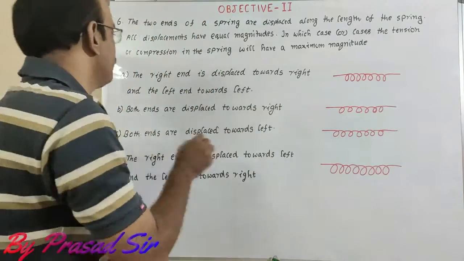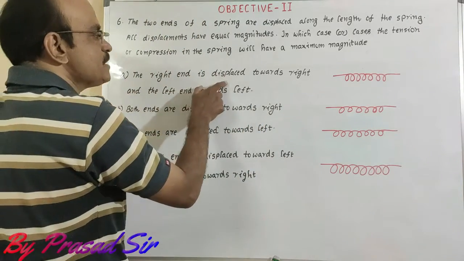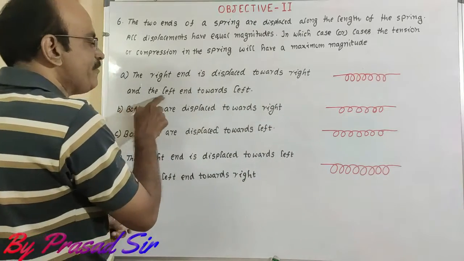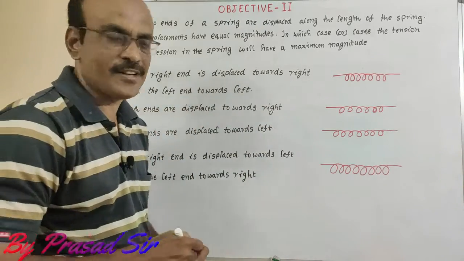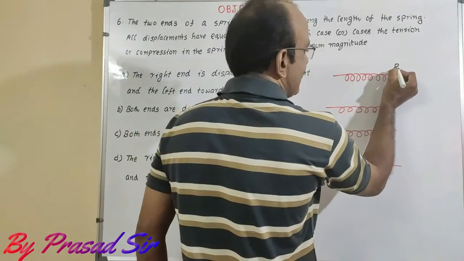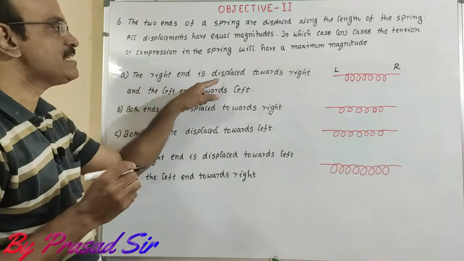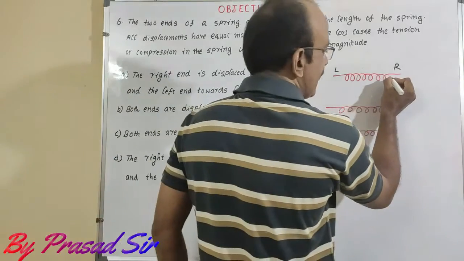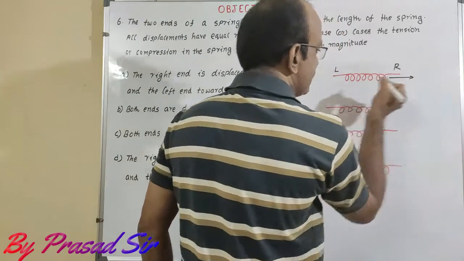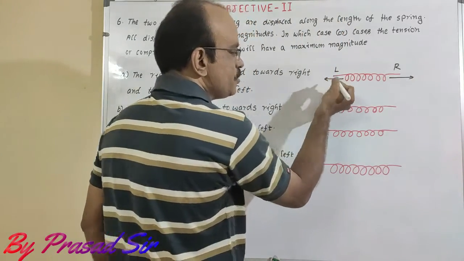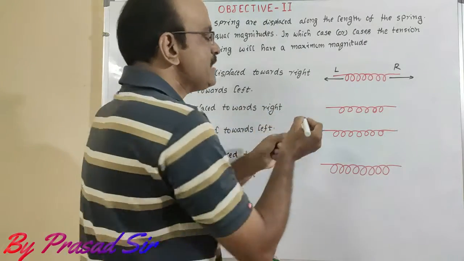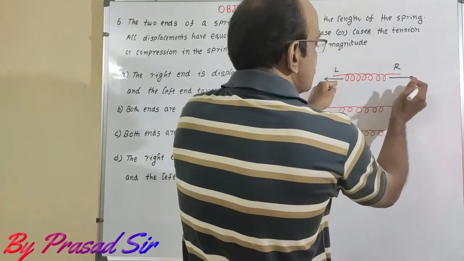Now the first one. The right end is displaced towards the right and the left end is displaced towards the left. So this is the right end, this is the left end. The right end is displaced toward the right side and the left end toward the left side. Then spring elongation must take place.